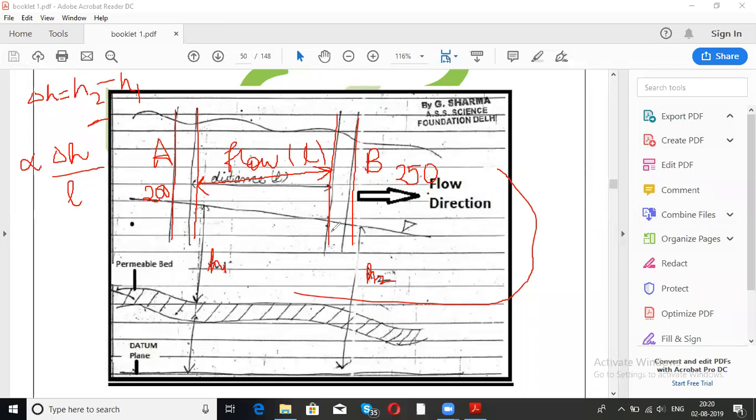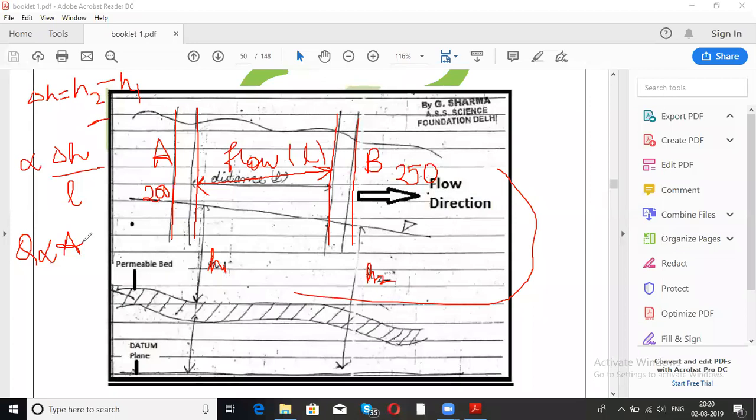So A, the cross sectional area, will also be directly proportional to the flow rate, or the volume of water flowing there per day. Here we take the calculation per day. So the volume of water flowing per unit time will be directly proportional to the area of cross section. A is the cross sectional area through which water flows. Are you understanding? So A is also directly proportional to the volume of water flowing in a certain time. Have you understood, guys?